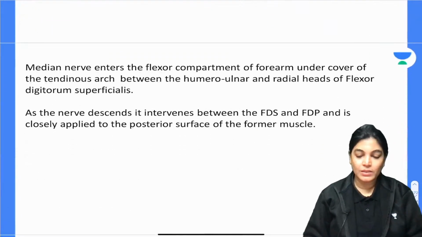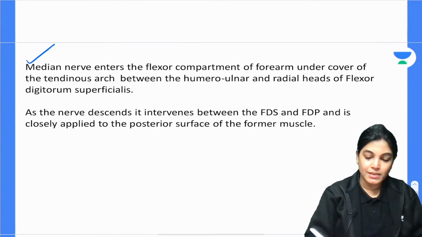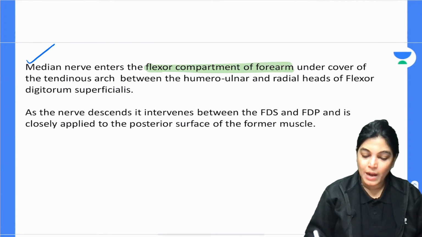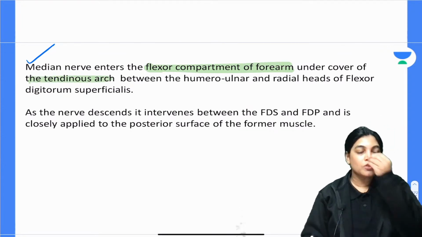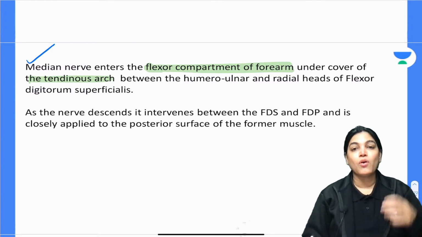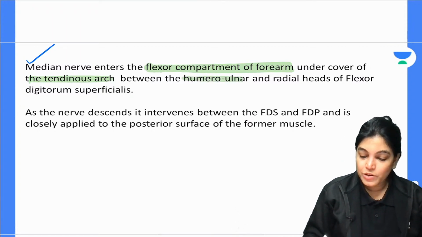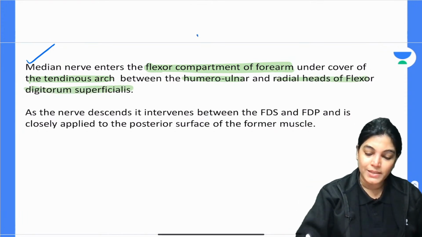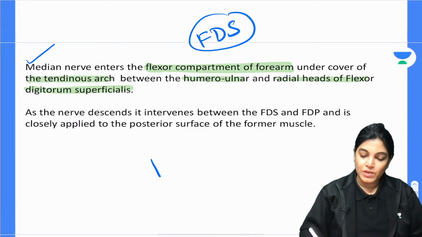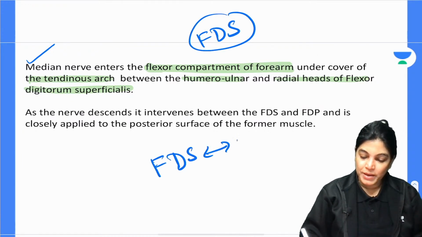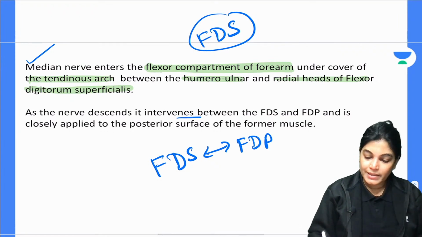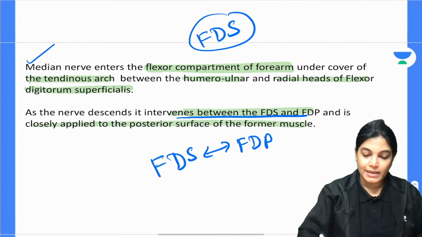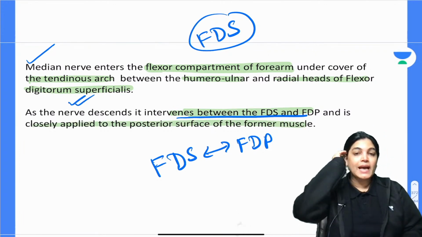Now see here, the median nerve enters the flexor compartment of the forearm under the cover of the tendinous ring. When it is entering the forearm, as I have already told, it passes between the humero-ulnar and radial heads of FDS. Firstly, it passes between the two heads of the FDS muscle. Thereafter, it passes between FDS and FDP, and traverses between FDS and FDP before entering the wrist. So that is the correct answer, and we will go with C.